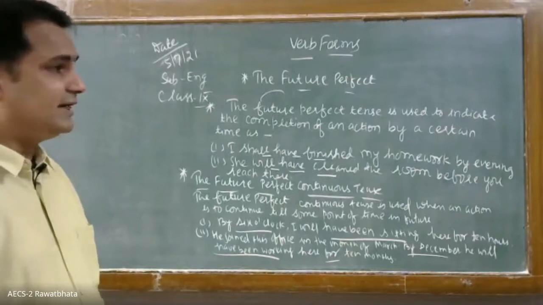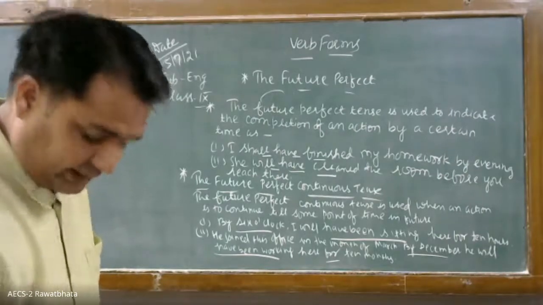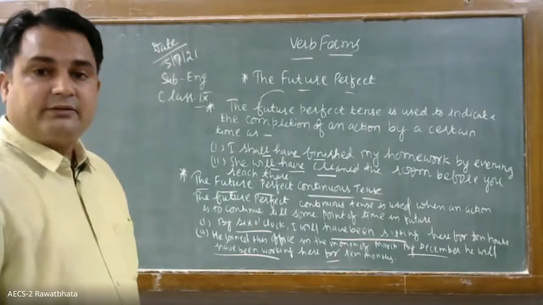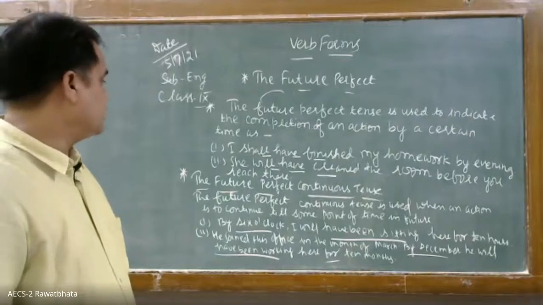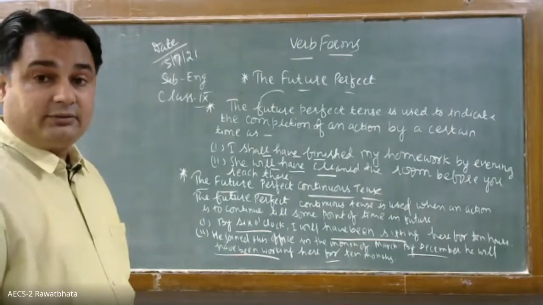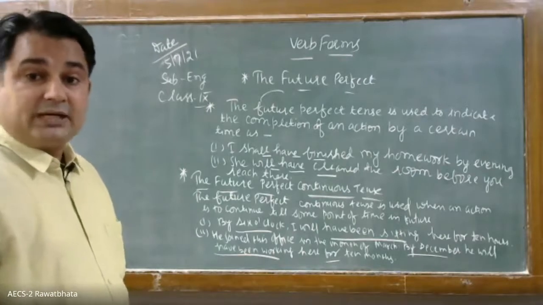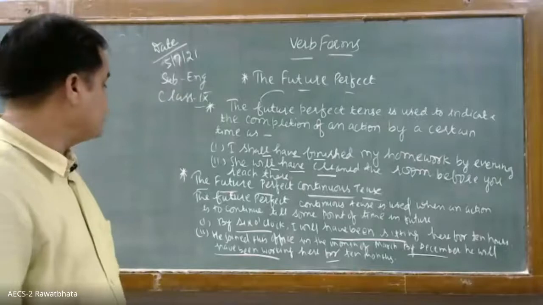Okay, so this is indicating what? This is indicating that the work will remain in continuity there in future by this time. So that is what future perfect continuous is, when a work remains in continuity by some point of time, by a particular time there in future.